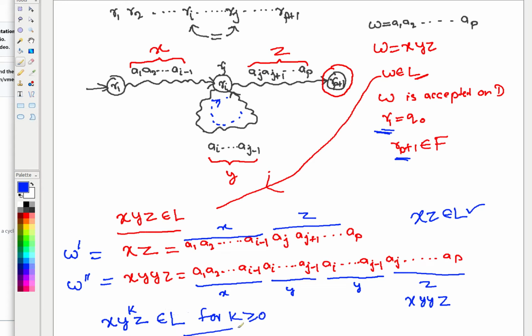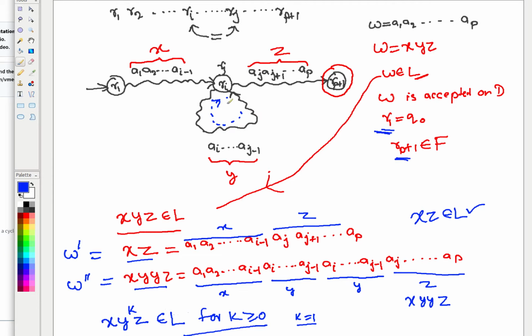This means for all possible values of k, including 0 apart from the natural numbers. For k equals 1, it is already given, k equals 0 is this case, k equals 2 is this case, and likewise. k tells how many times you are taking this loop, this cycle, how many times you are roaming around it.